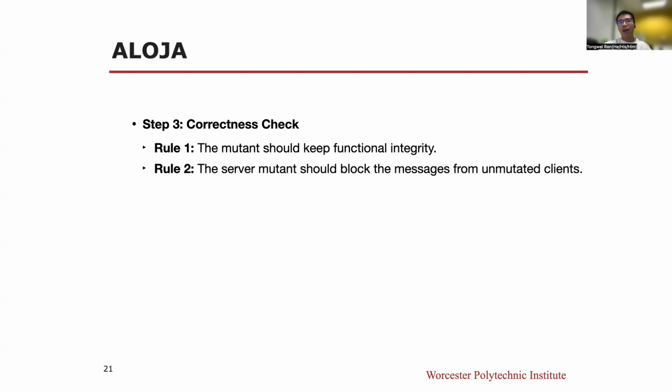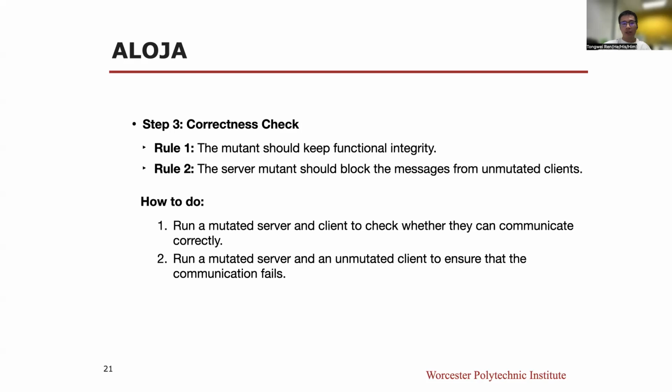The last step of Aloja is the correctness check. This check is to make sure each mutant Aloja outputs to the user is a correct and useful mutant. There are also 2 rules for a correct and useful mutant. Rule 1, the mutant should keep functional integrity. This rule is to make sure the mutant can correctly work. Rule 2, the server mutant should block the message from unmutated clients. This rule is to make sure our mutant truly changes the messages and affects the communication.